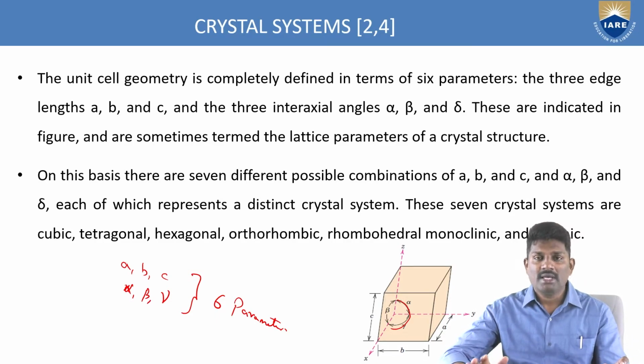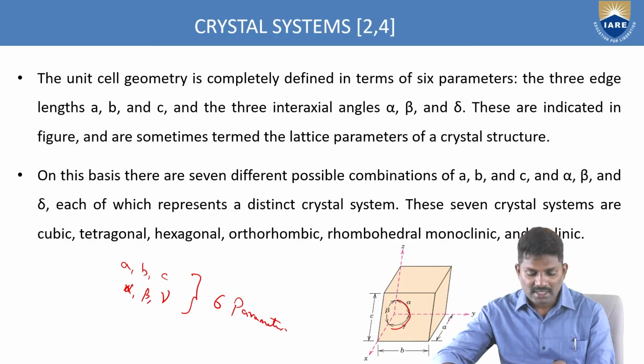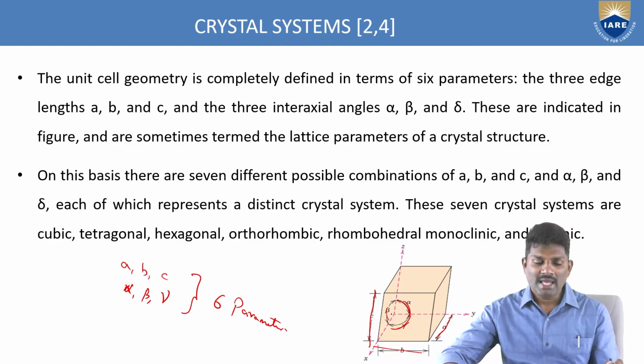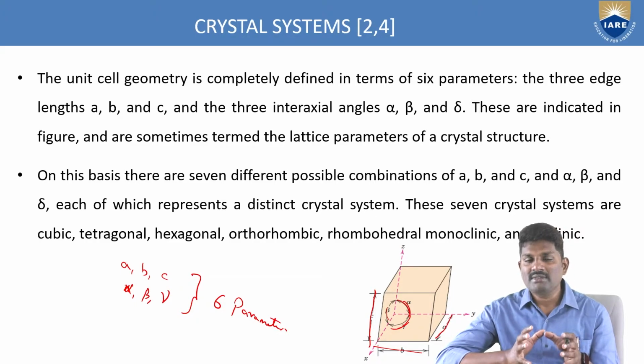So the unit cell geometry is completely dependent on A, B, C, and alpha, beta, gamma, the axial lengths as well as the interaxial angles, and these are indicated in the figure. You can see in the figure that A, B, C are the axial lengths, and alpha, beta, gamma are the interaxial angles.